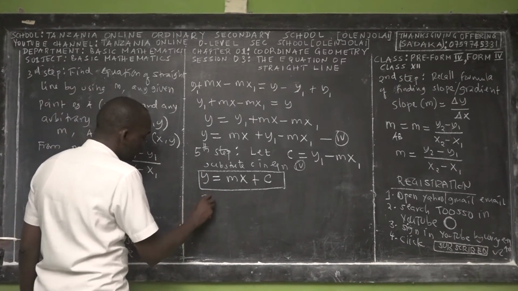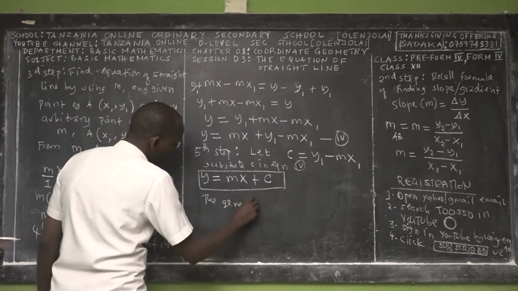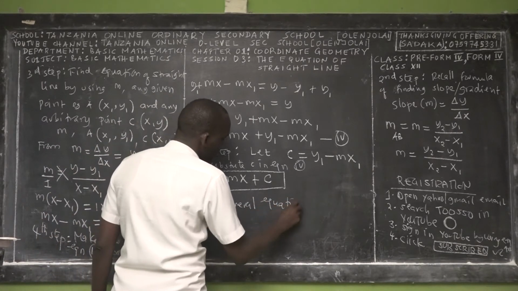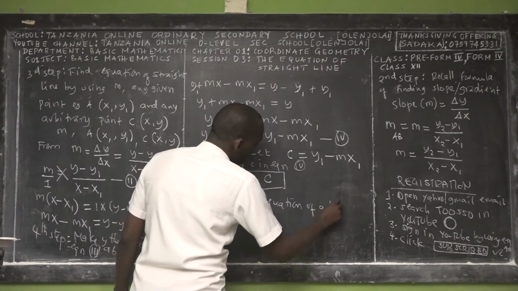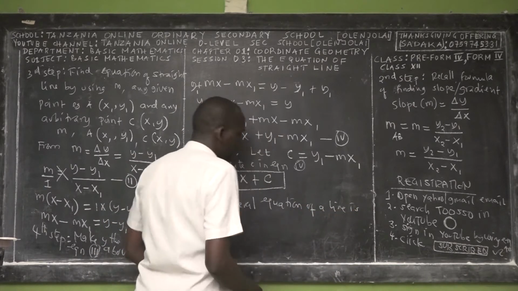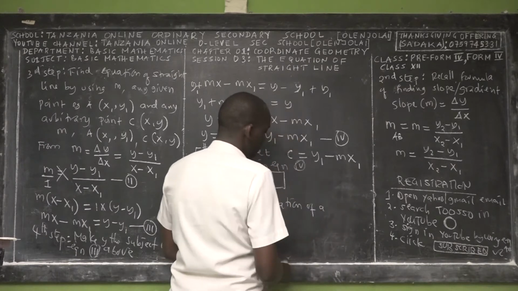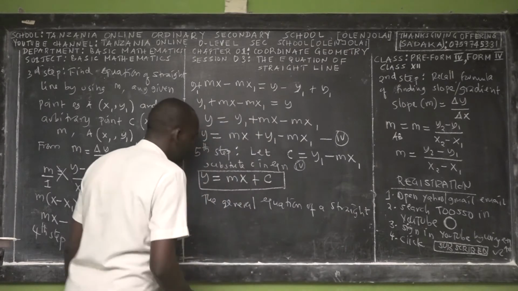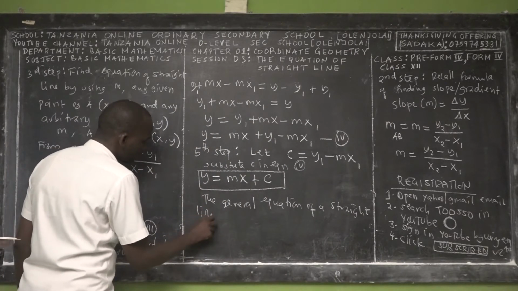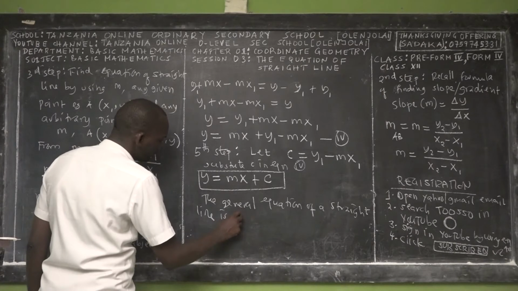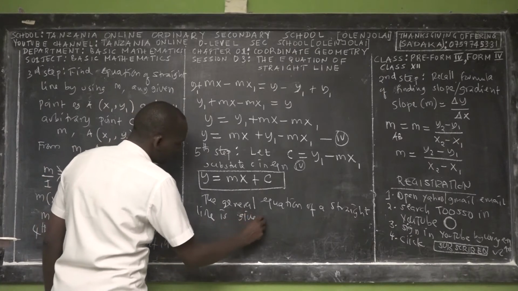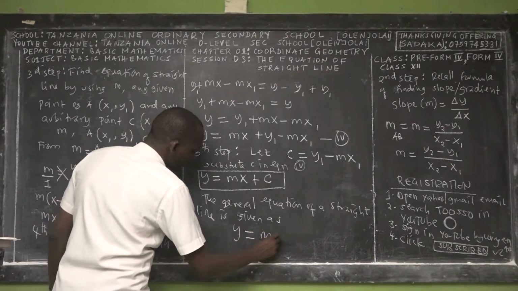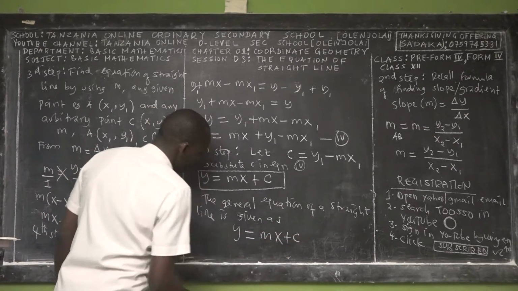So the general equation of a straight line is given as y is equal to mx plus c.